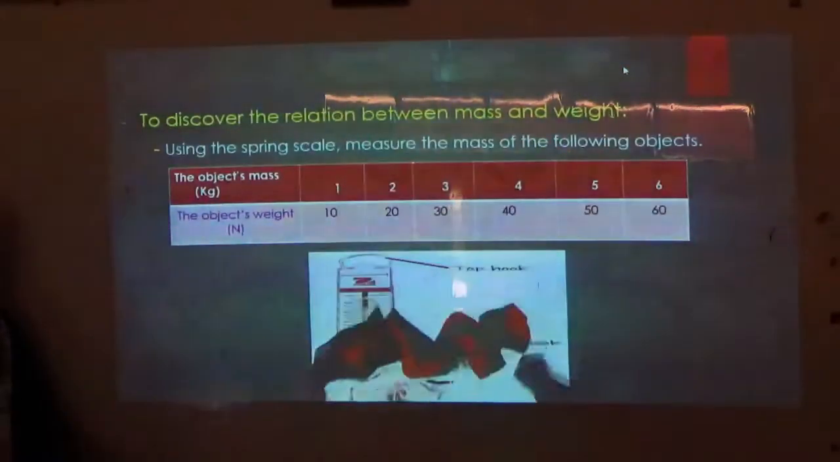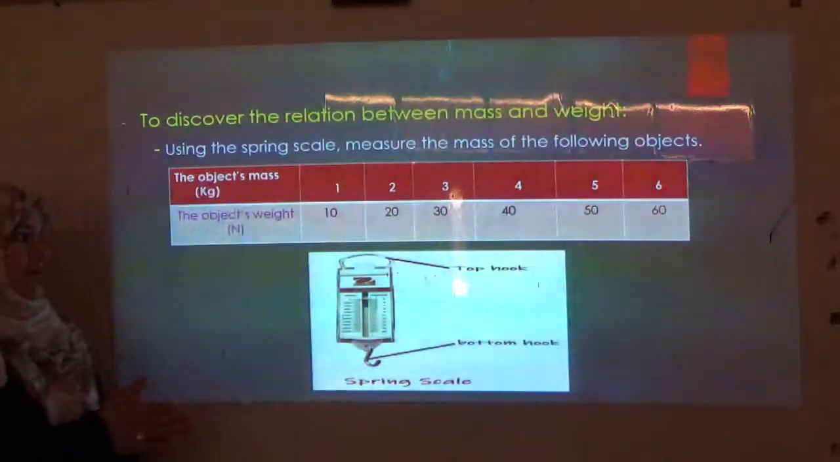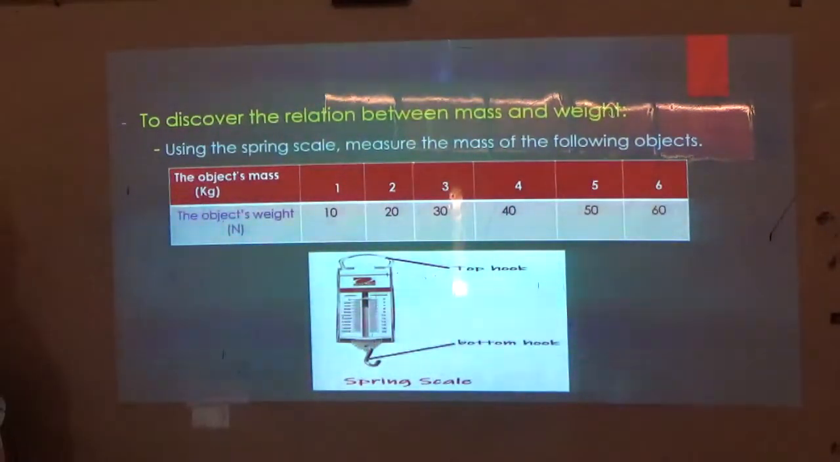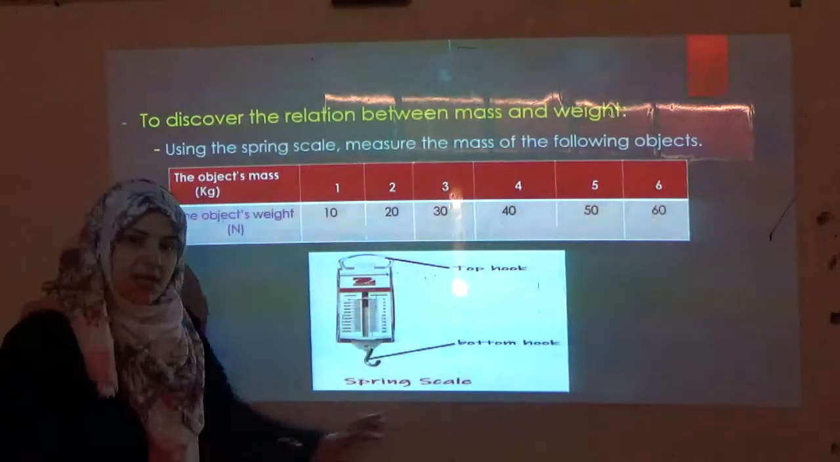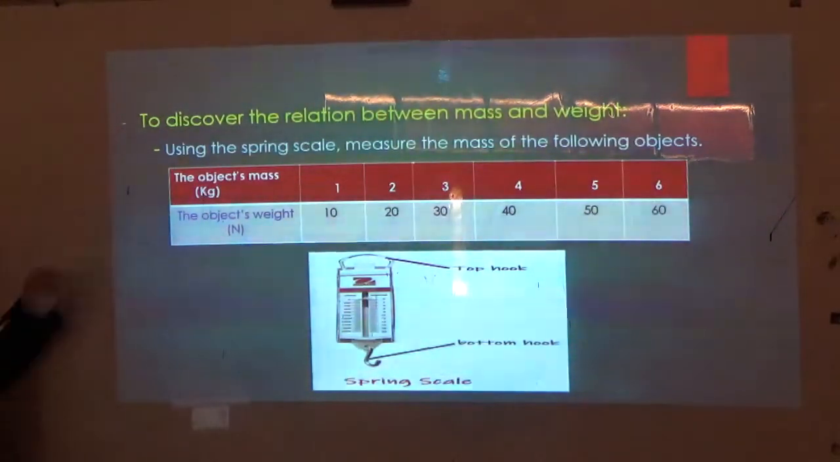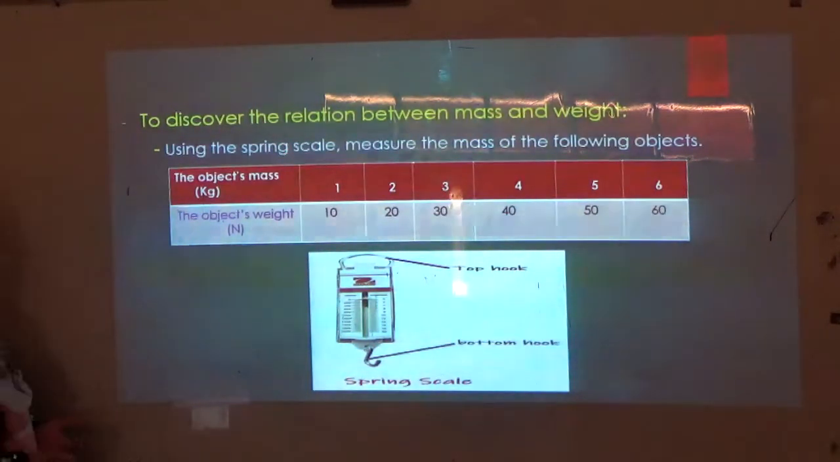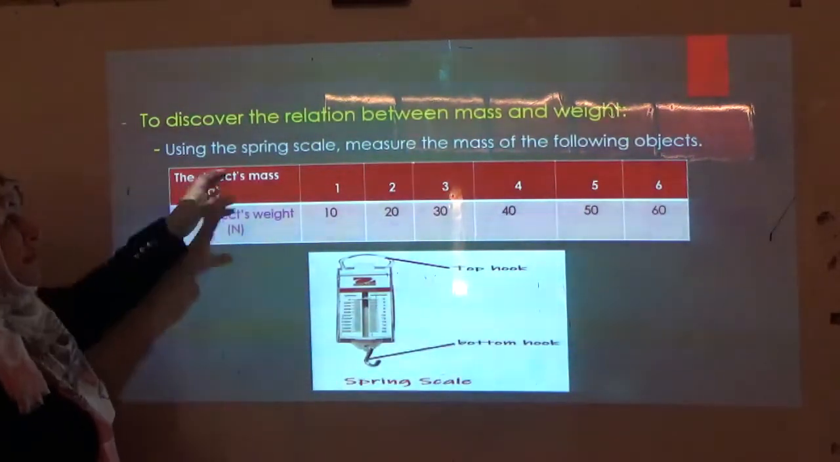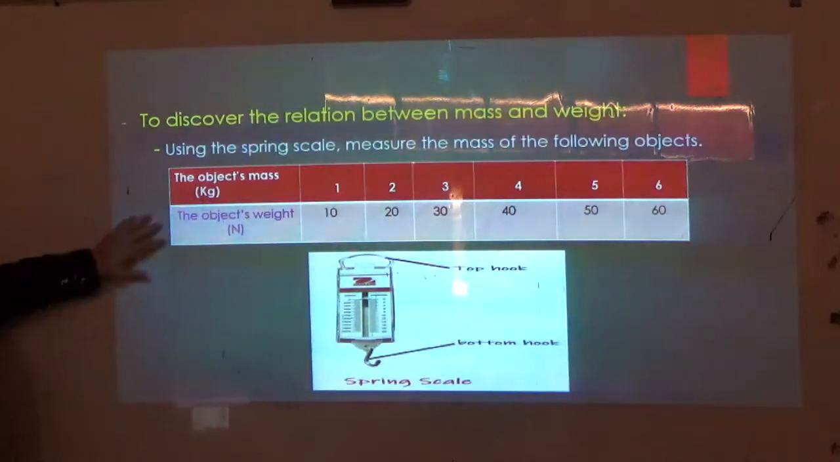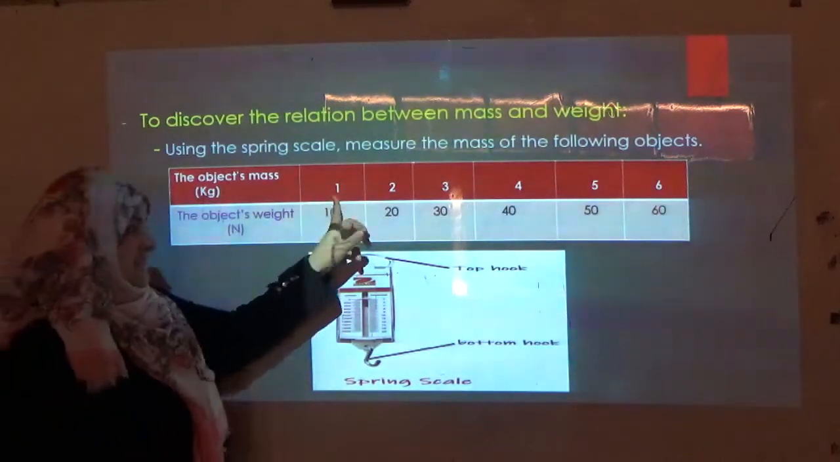So, as a conclusion of what I said before, we have the spring scale, which is the measuring device of weight. Look at this figure. This is a spring scale. And here I have the spring scale, and I'm going to use it in measuring the weight of different masses. In this table, I put the masses that we have.